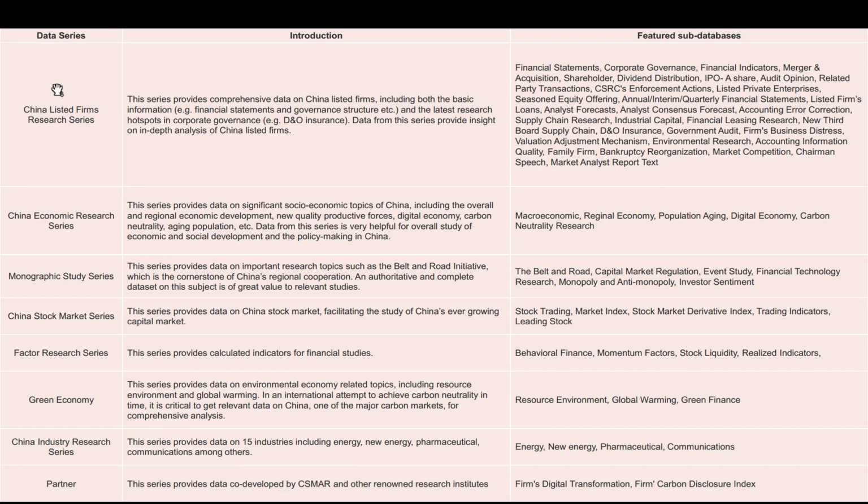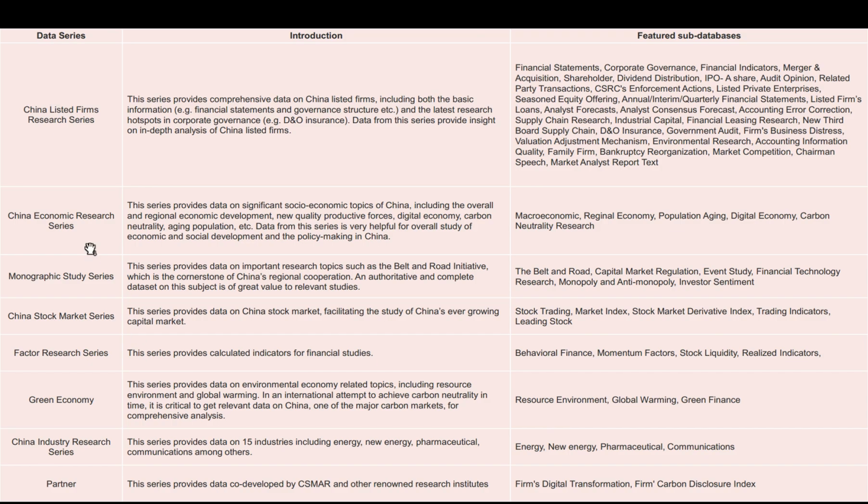China Listed Firm Research Series, for instance, provides comprehensive data on China-listed firms, including both the basic information such as financial statements and governance structure, etc., and the latest research hotspots in corporate governance, such as D&O insurance. Data from this series provide insight on in-depth analysis of China-listed firms.